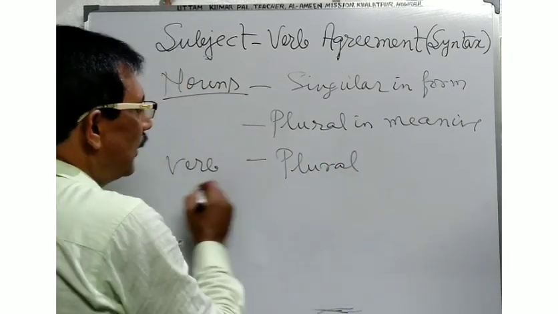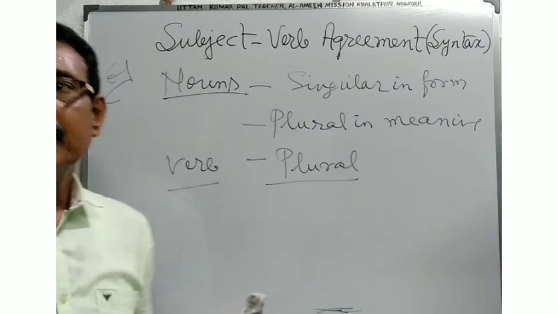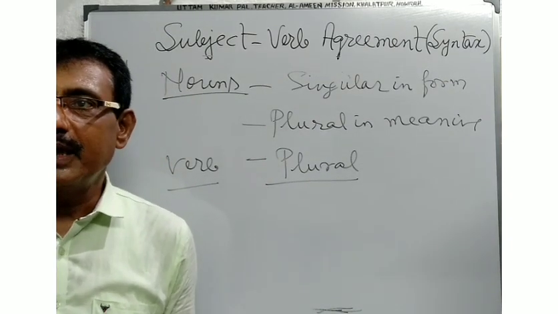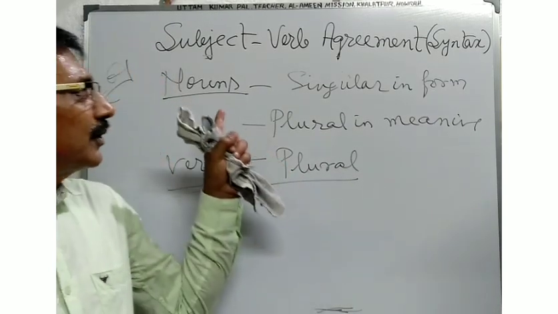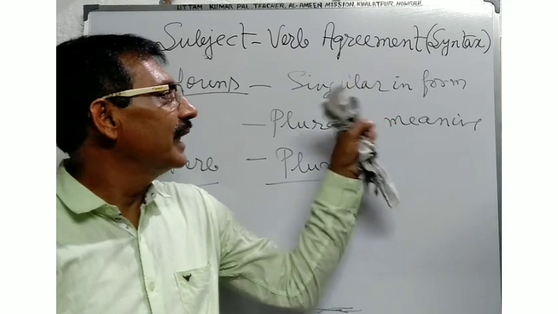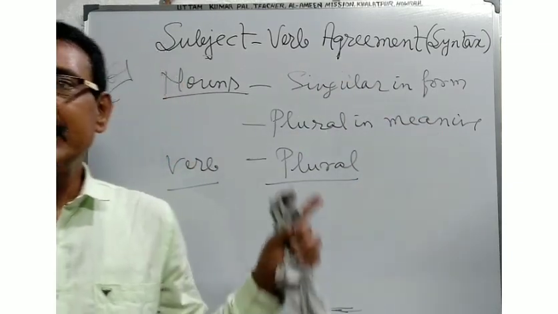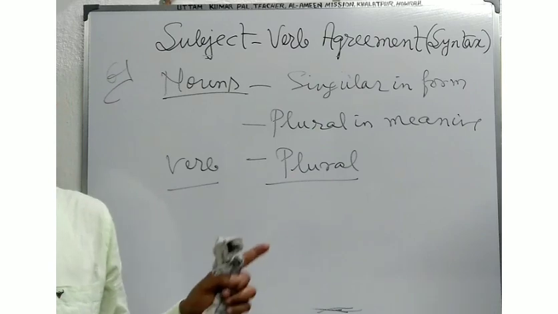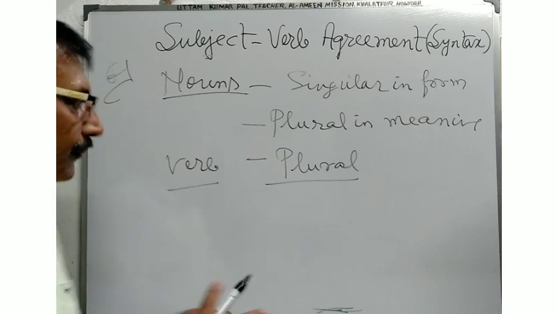That is, you will have to use the verb as plural. I have told you that when you see some nouns which are singular in form but plural in meaning, then you will have to use a plural verb. Now see the rule.